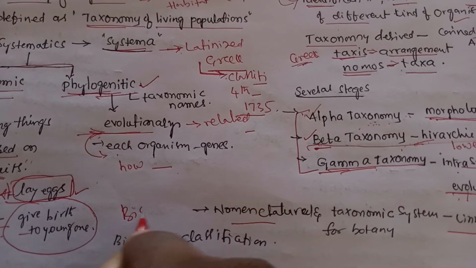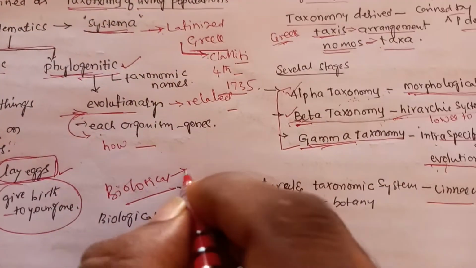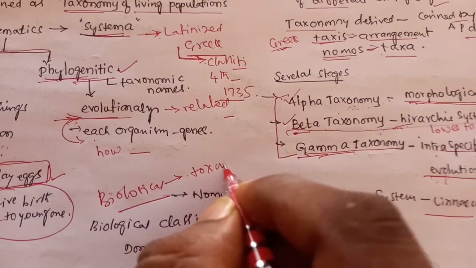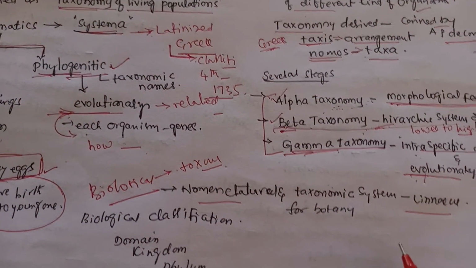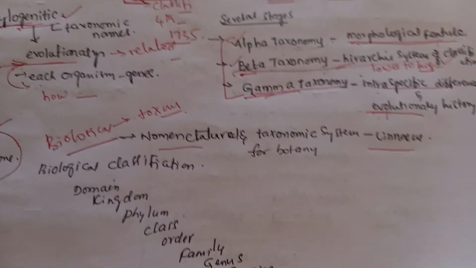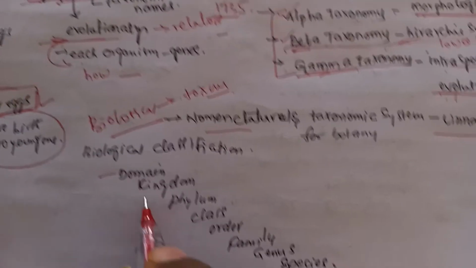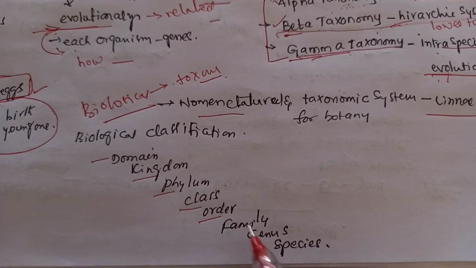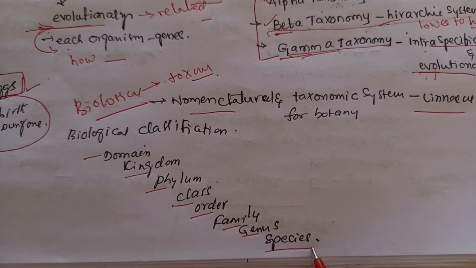And next, biological classification. Biological classification is a critical component of the taxonomic process. Here, classification uses the taxonomic ranks, in order from most inclusive to least inclusive: domain, kingdom, phylum, class, order, family, genus, and species.